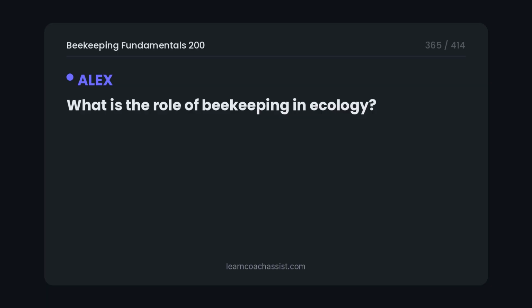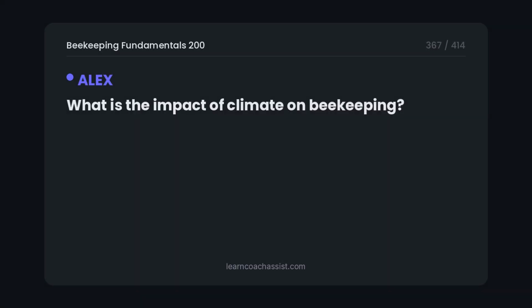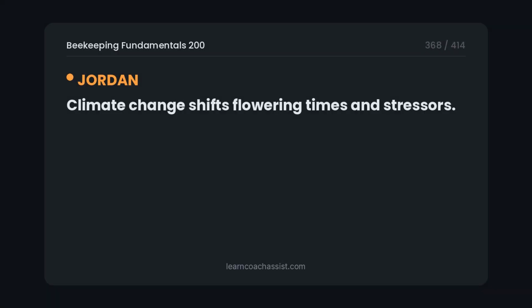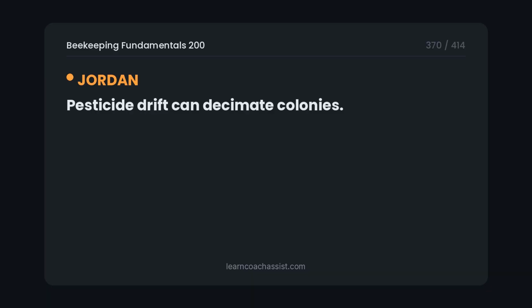What is the role of beekeeping in ecology? Supports food systems and signals environmental health. What is the impact of climate on beekeeping? Climate change shifts flowering times and stressors. What is the importance of avoiding pesticides nearby? Pesticide drift can decimate colonies.